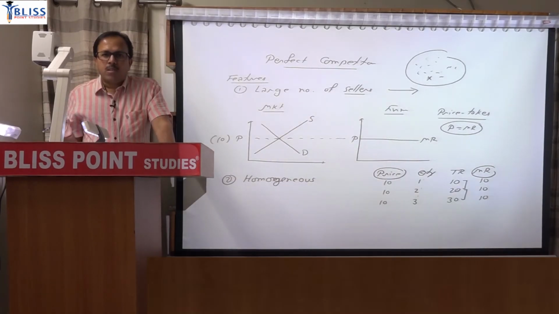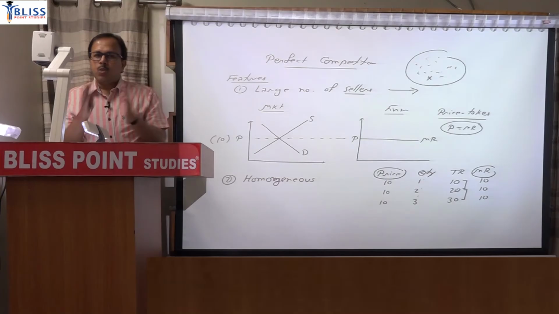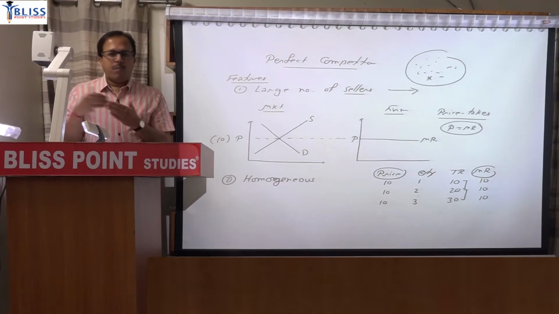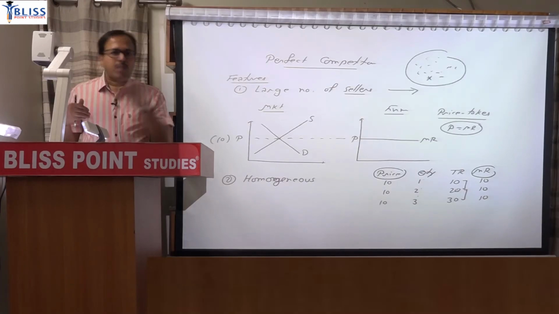But you will say, why are we studying it? We are studying this market because it is supposed to be the ideal form of market. If there are many firms producing identical products, then what will be the price? Then only we can judge, if they are not producing the same product, if they are producing differentiated products, how that decision will deviate from the ideal. So the utility of this concept is that there are basically two markets, one is perfect, the other is imperfect. Imperfection may be oligopoly, imperfection may be monopolistic. How much the imperfection in the market is, you will get to know only when you compare it with the reference, that is perfect competition.